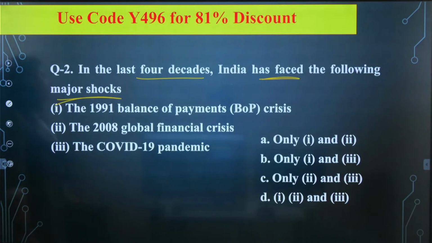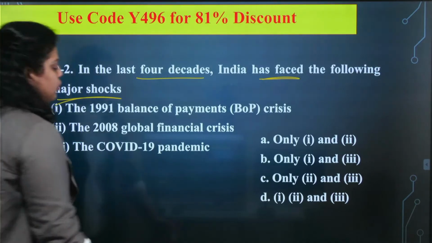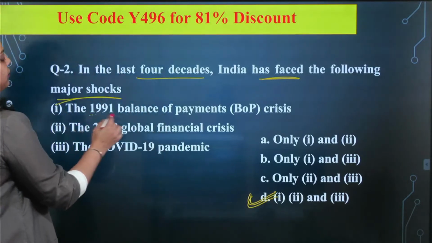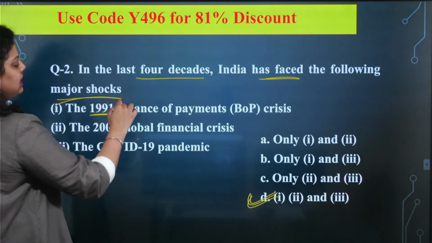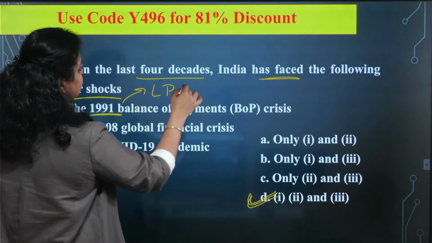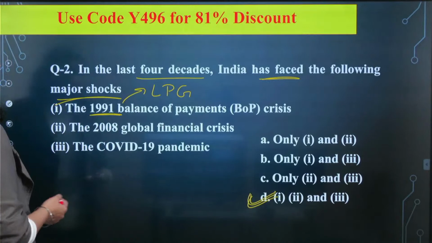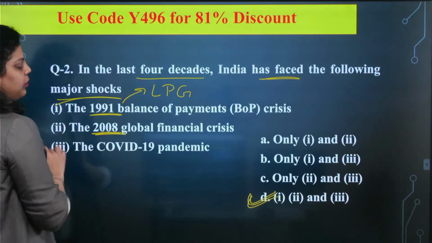The right answer for this question will be D, that is all are the major shocks that we have faced. First, we have faced the 1991 balance of payment crisis. After that, we introduced LPG, liberalization, privatization, globalization, to overcome this issue. The second one was the 2008 global financial crisis.